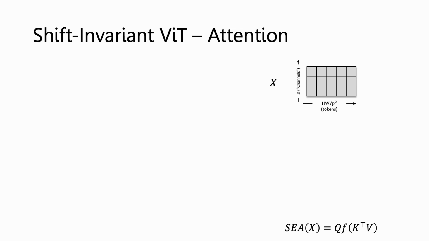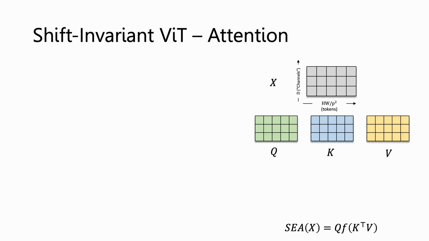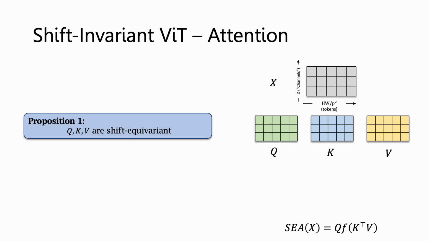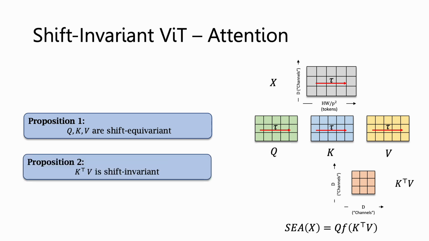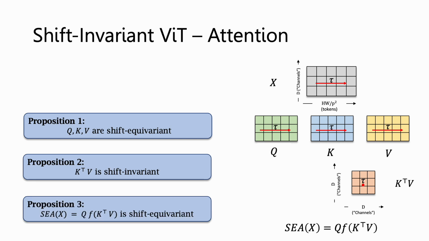To solve this, we introduce an alternative class of shift-equivariant attention mechanisms. As before, we have the query, key, and value sequences, which we formally show are shift-equivariant. We then multiply the keys and values to obtain a channel-to-channel matrix, which we show is shift-invariant, which means a translation of the input has no effect on this quantity. We then multiply by the queries, which obtains an overall shift-equivariant output.